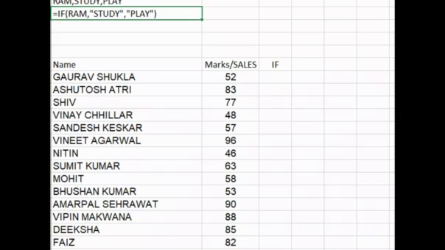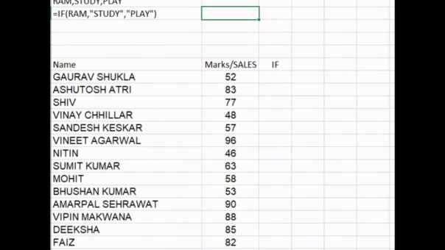So it is all about the single if formula. We will learn double if as well. So we are talking about a single if. How we will define the formula. It is all about the formula. Now we are going to take some condition so that we can understand how to manage it.